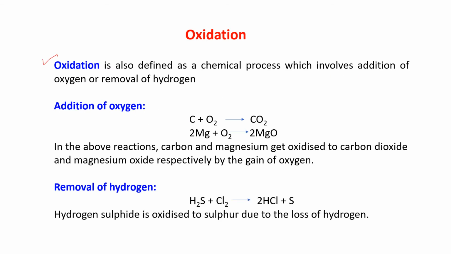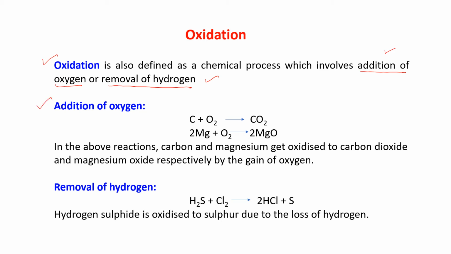Oxidation is also defined as a chemical process which involves addition of oxygen or removal of hydrogen. Loss and gain of electrons we have seen. Loss of electrons is oxidation, but oxidation can also be defined as involving addition of oxygen and removal of hydrogen.